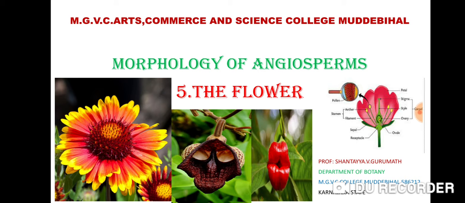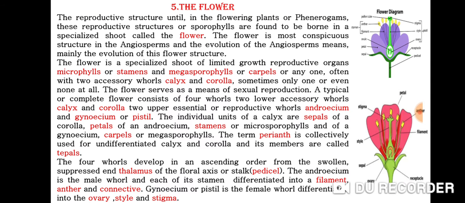Friends, today's class we discuss morphology of angiosperms, the fifth one, the flower. The reproductive structures in the flowering plants, the phanerogams, these reproductive structures or sporophylls are found to be borne in a specialized shoot called the flower. Flower is the most conspicuous structure in the angiosperms, and the evolution of the angiosperms means mainly the evolution of this flower structure.